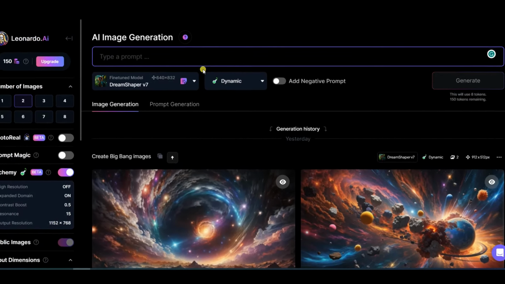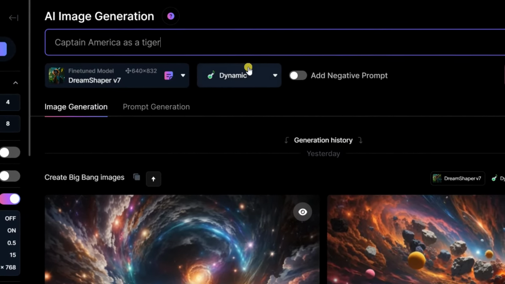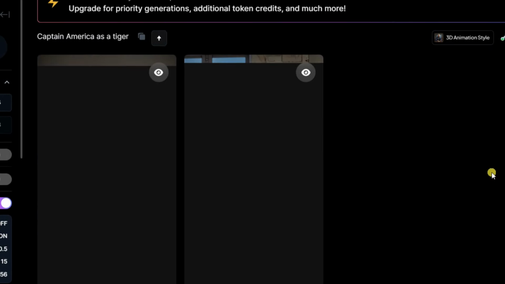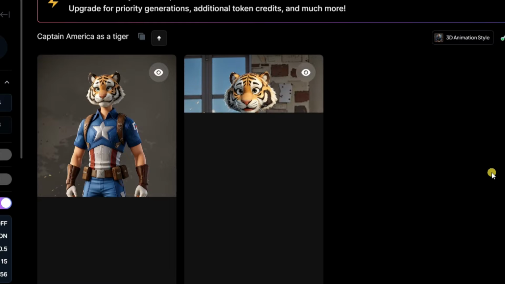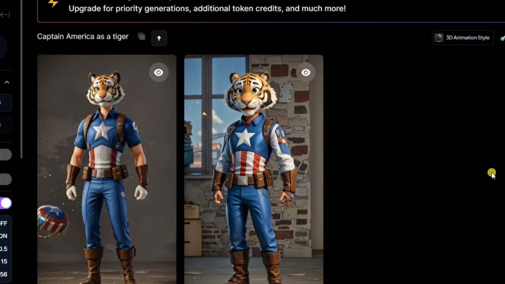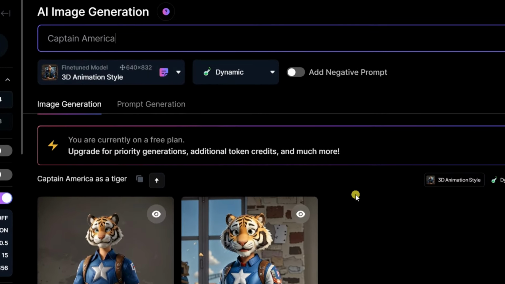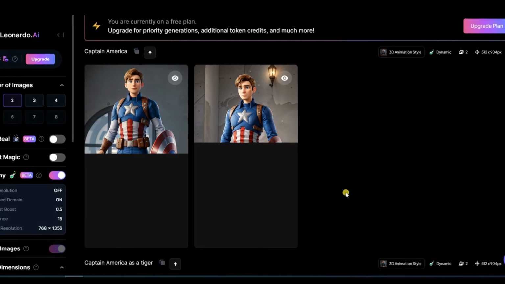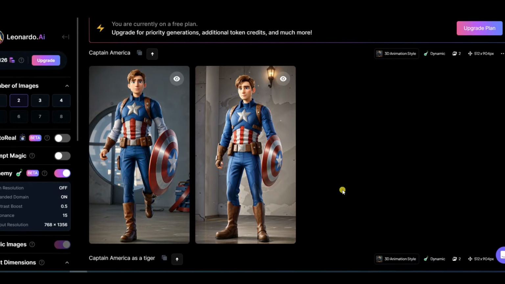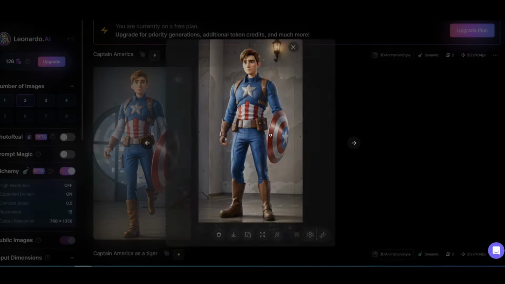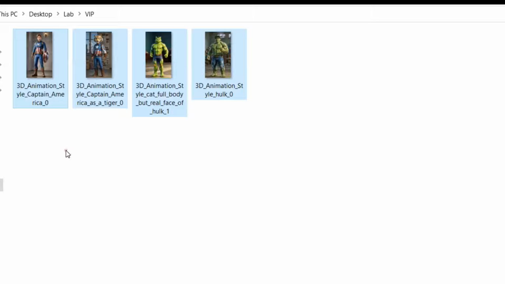To do this, just type Captain America as a tiger in the prompts field, and Leonardo will generate an image of Captain America with a tiger's look. You can also type Captain America full body, or simply Captain America to get the original hero image from Leonardo. Download these images and repeat this process for your other heroes. Then, organize the images into a single folder.